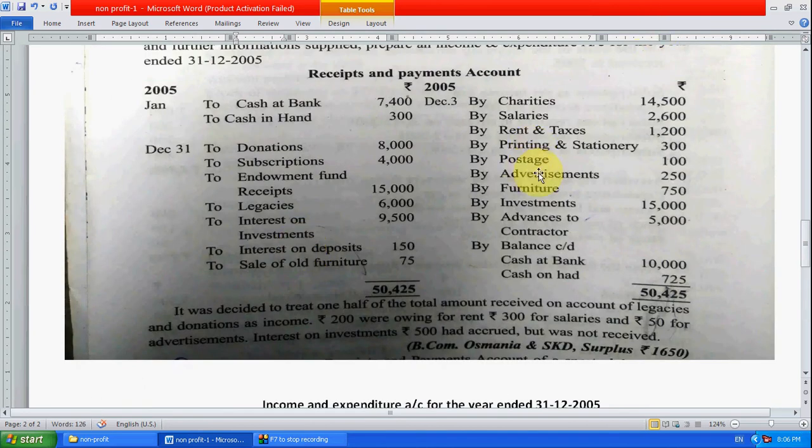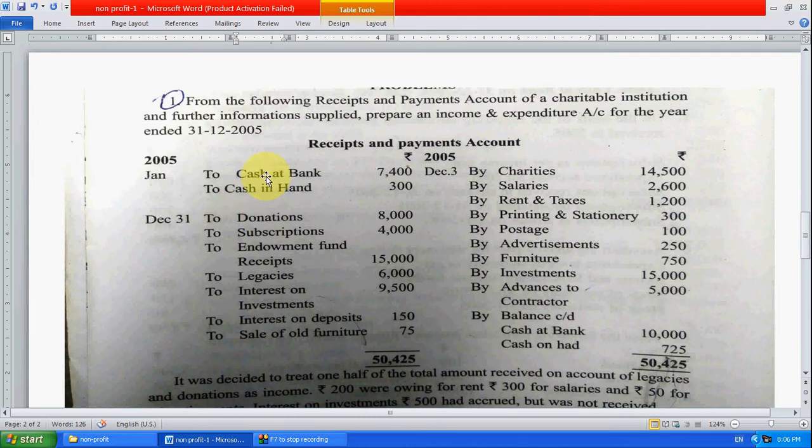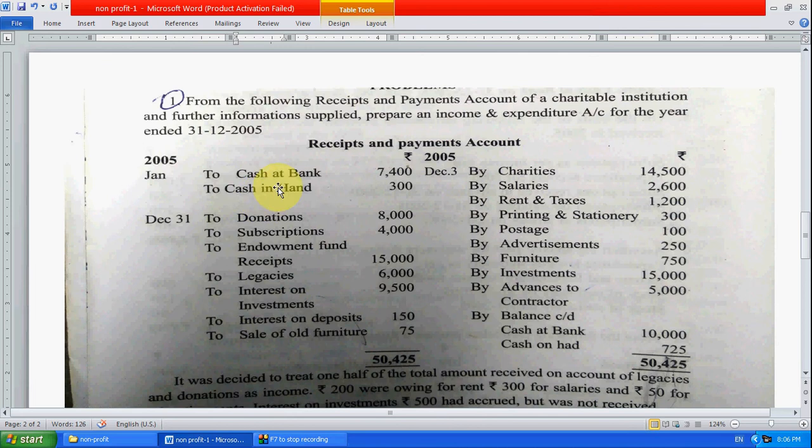Okay, so after advertisement, furniture is an asset. Asset won't come in profit and loss because it is related to the balance sheet. Investment is also related to the balance sheet. Advance to contractor is also balance sheet. Advance to contractor means it's a debit, like the task. Okay, now cash and bank also come into the balance sheet only. So the debit amount is over. Now write the income amount, means receipt amount will come on the income side. So right here cash at bank and cash in hand will come in the balance sheet only.